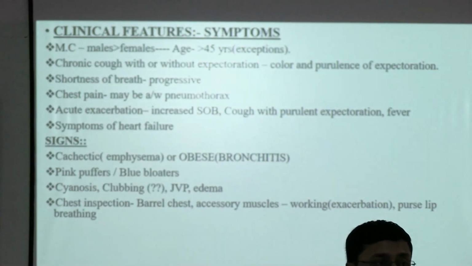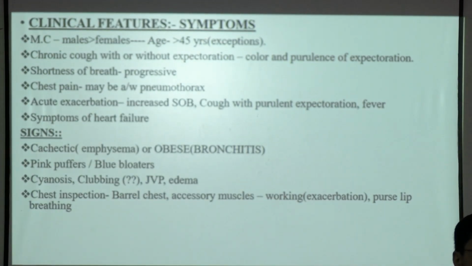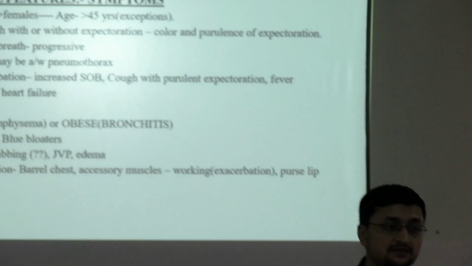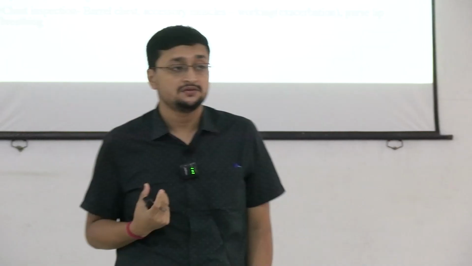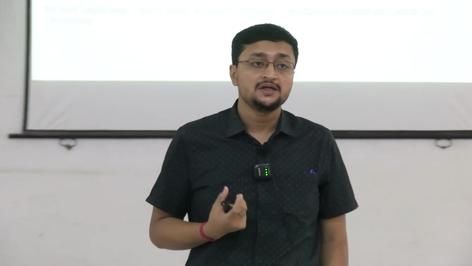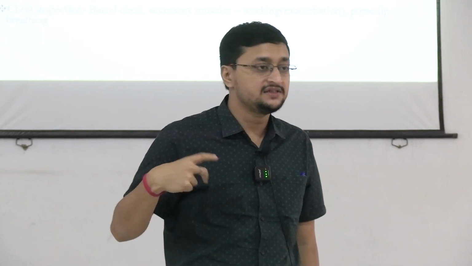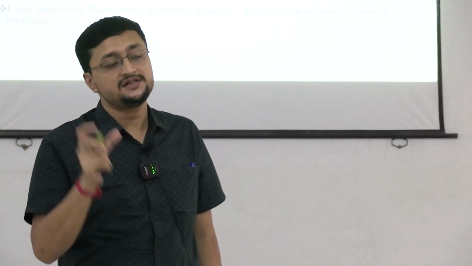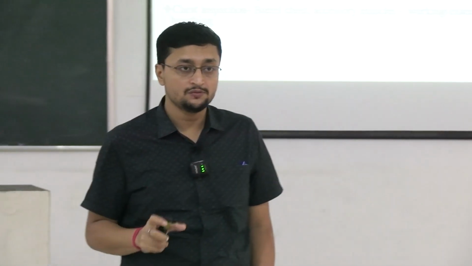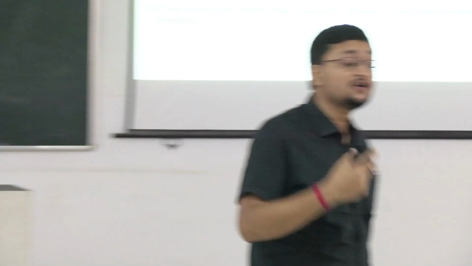Chest inspection: in chest inspection, the shape of the chest will be barrel shaped. So what is barrel chest? Any idea? What is the normal shape of the chest? This is elliptical in nature. So there are two diameters of the chest, AP and transverse diameter, right? In barrel chest, this AP and transverse diameter is equal, more or less 1:1. This is called barrel chest because of the emphysema.